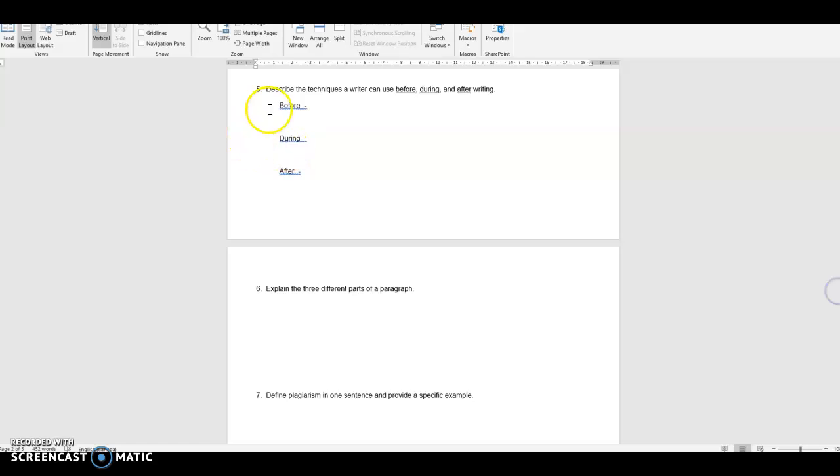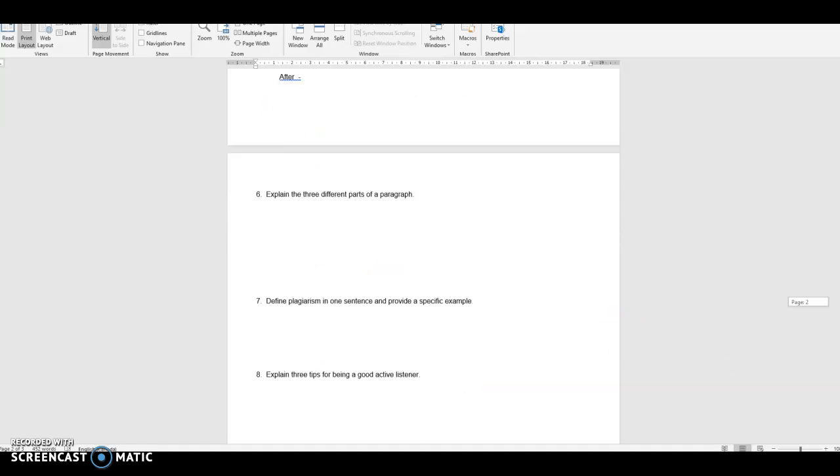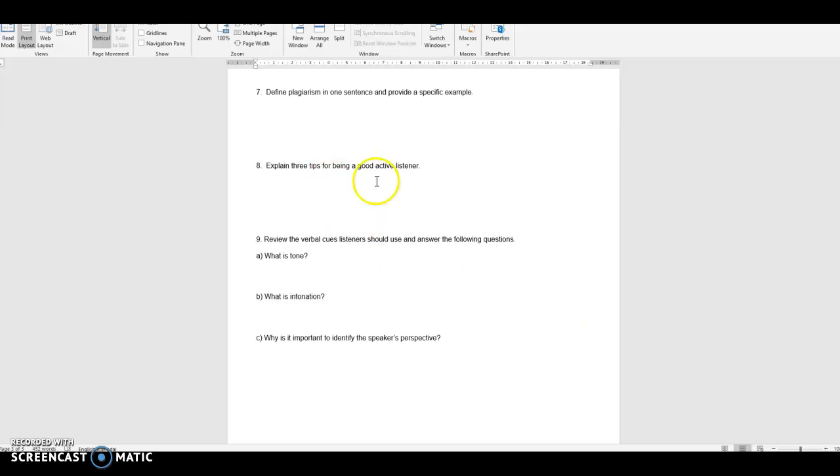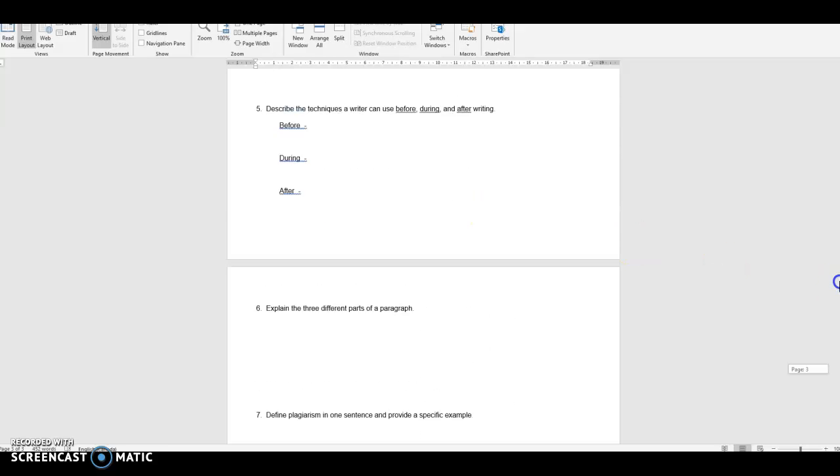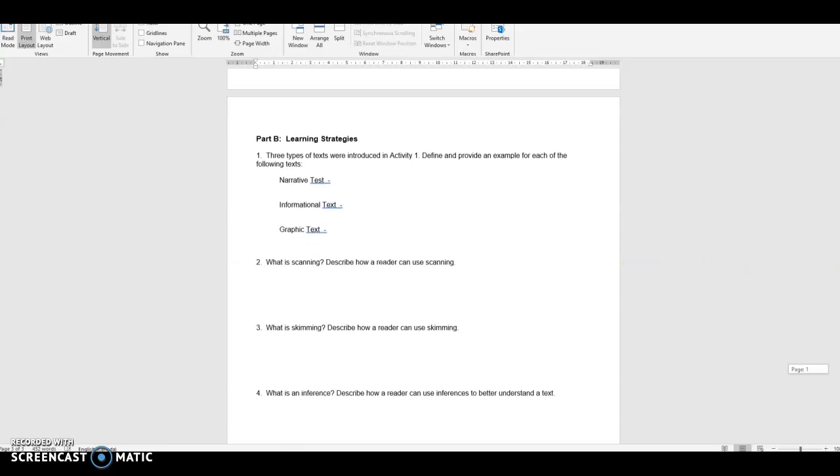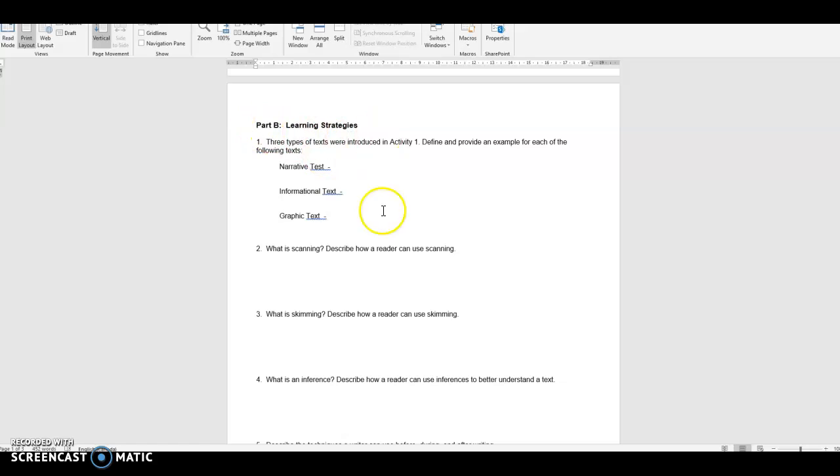You'll see the writing before, during, and after, the 3 parts of the paragraph, and plagiarism all in Activity 2. And then you'll see tips for being a good listener, and the verbal cues are in Activity 3. If you go through these 9 questions, you should have a pretty good understanding of the learning strategies we covered. And that will be it.